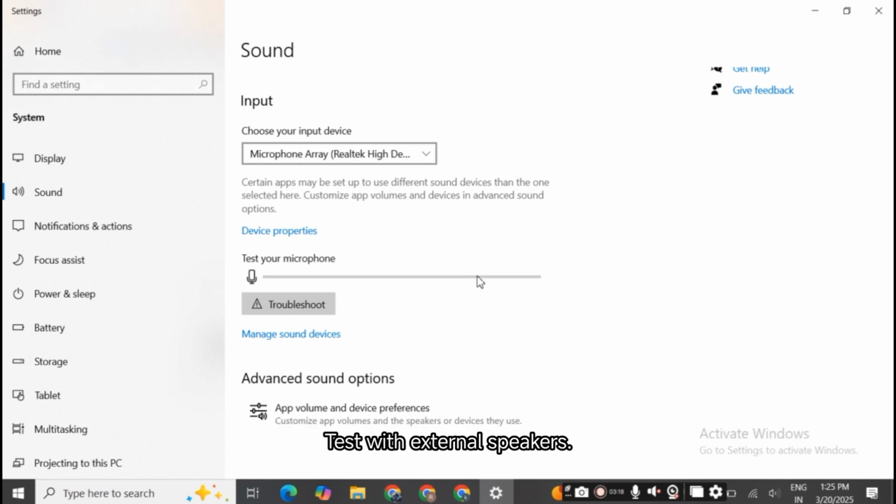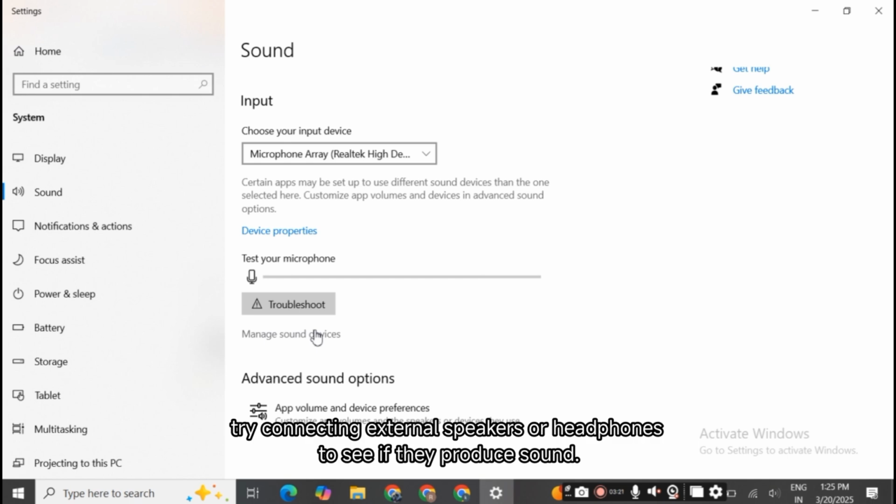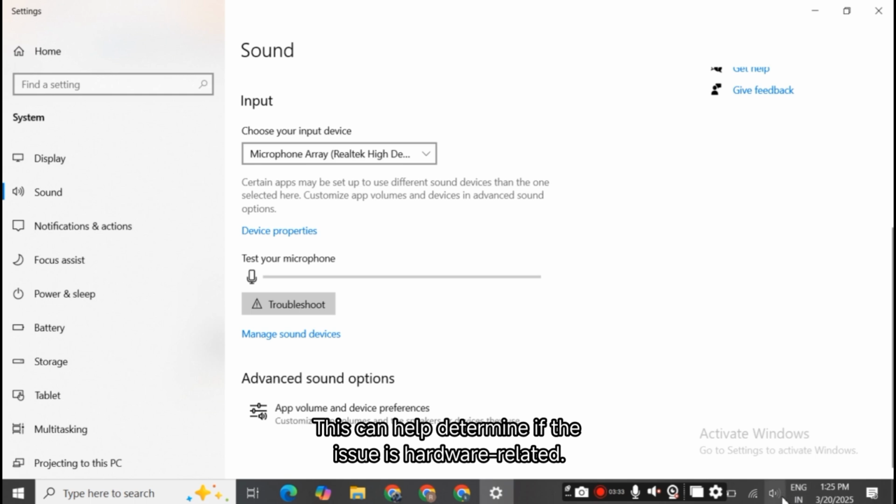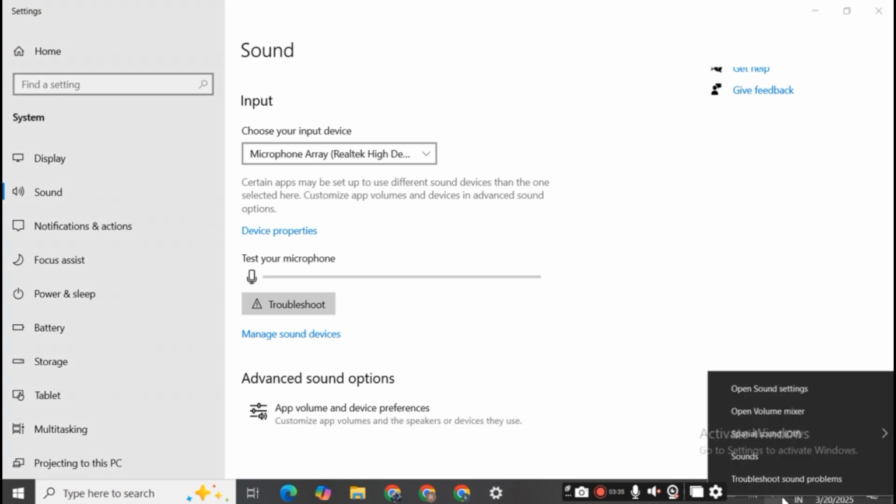Test with external speakers. If your built-in speakers aren't working, try connecting external speakers or headphones to see if they produce sound. This can help determine if the issue is hardware-related.